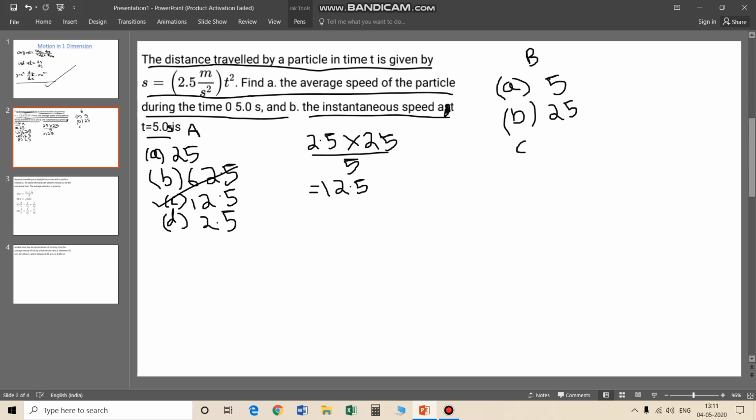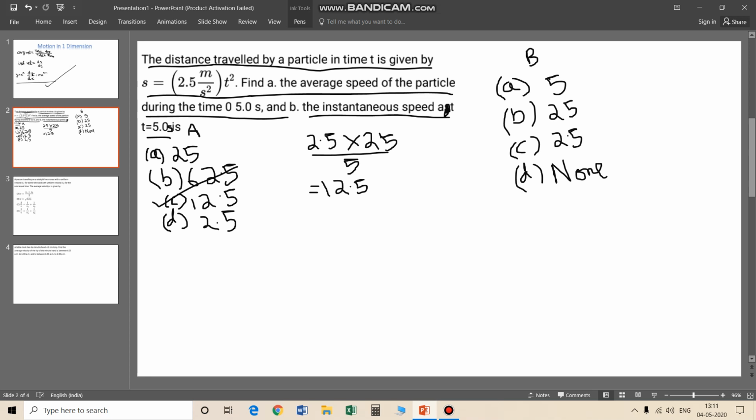Option C is 2.5. And option D is none. Solve the question.